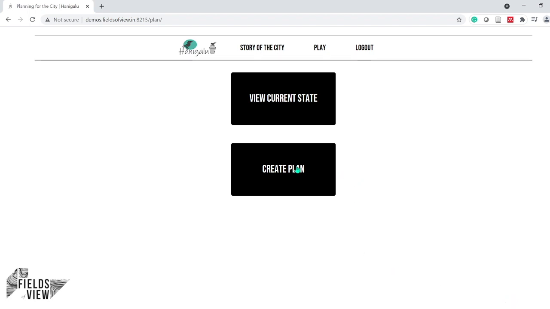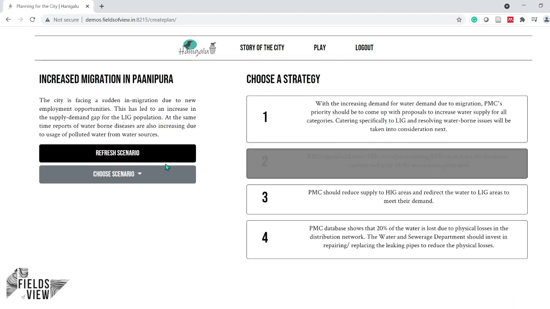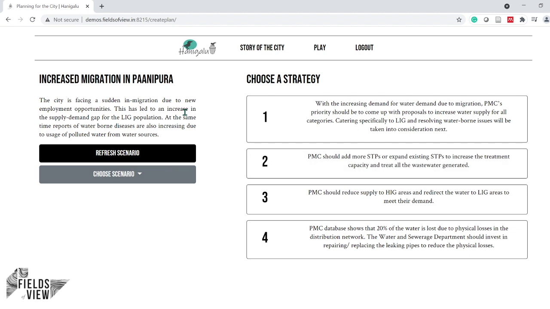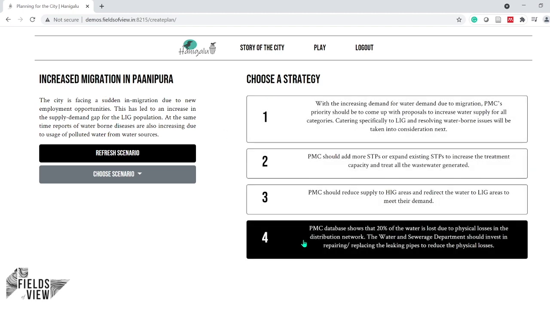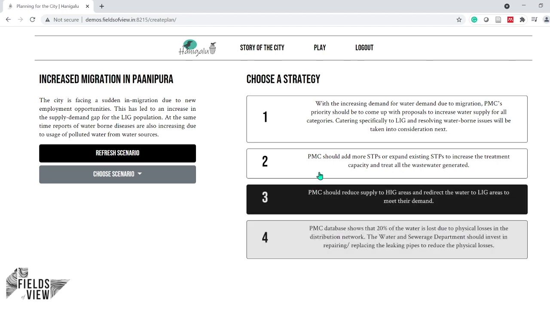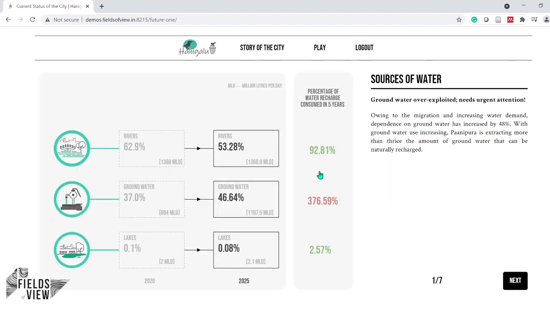Here, I click the create plan, which takes me to an event that the city is facing in the year 2020. For example, the situation here is increased migration in Panipura and its impact on the city. To mitigate this event, the participants are provided a list of 4 strategies. Say I choose strategy 2. This shows me the impact of the event and the strategy I have chosen on Panipura in the year 2025.